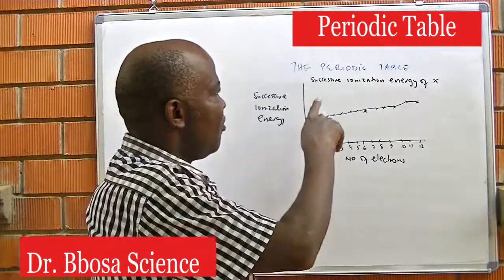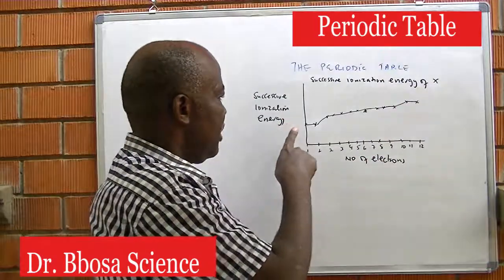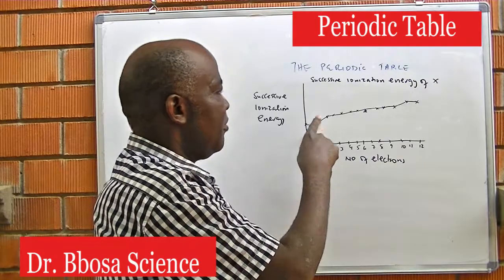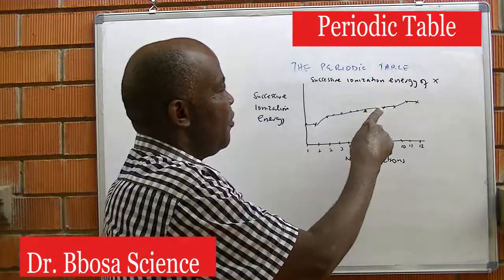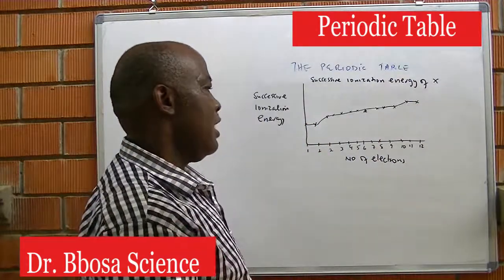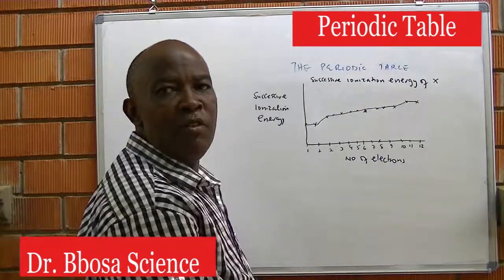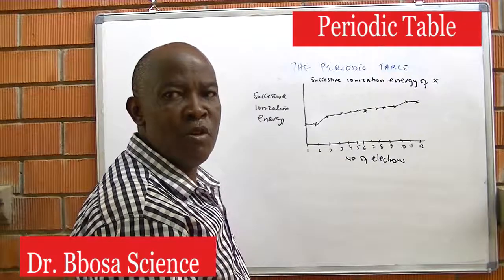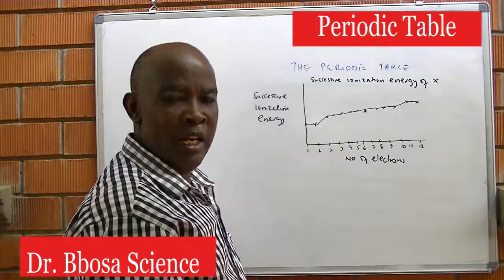From the graph of successive ionization energy of element X, we saw that it is in group 2 because it contains 2 electrons in the outermost shell. It is in period 3 because it contains 3 groups of electrons, and the element is magnesium because it contains 12 electrons. The number of electrons is equal to the number of protons. The number of protons identifies the element.